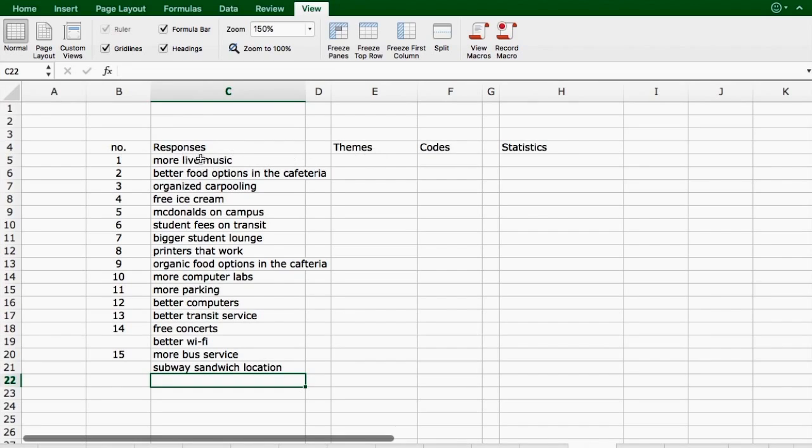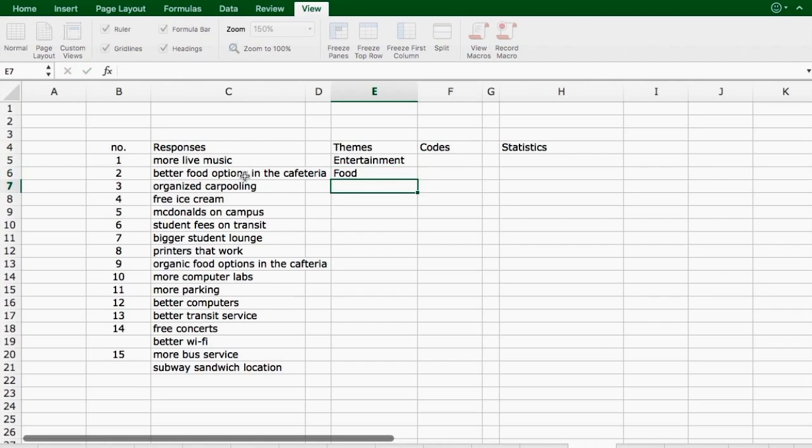My next step then is to look at all these responses and figure out, well, what are some of the common themes that we're seeing here? When we do open-ended data analysis, what we're trying to do is group our responses into categories so they are meaningful for our survey. Some of the themes that I'm seeing are things like live music, free concerts. So I'm going to create a theme that I call entertainment. I'm also seeing quite a lot around food, McDonald's, better food options. So I'm going to just give a theme, food. That's one of the categories.